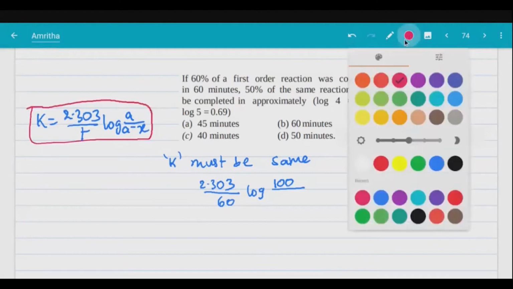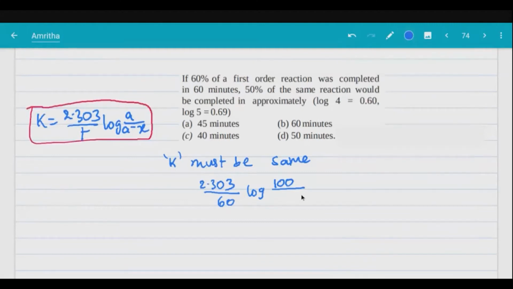So if you see this, 100 by how much? 60% is completed, 40 is remaining. So this is equal to 2.303 by, 50%... how much time has it taken? Let us assume t. We should calculate log 100, 50% completed, 50 is remaining. So what we can do is this is getting cancelled.